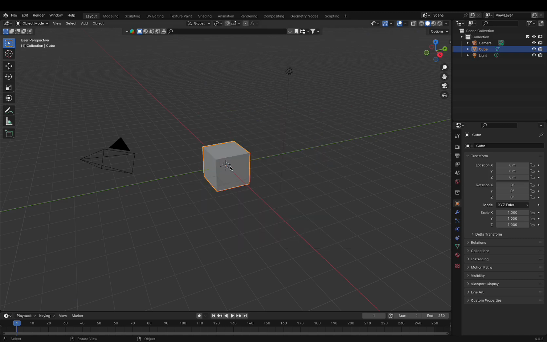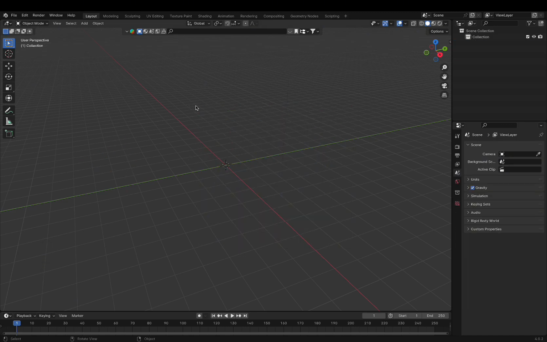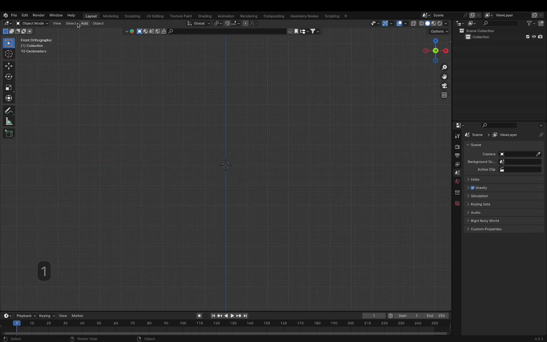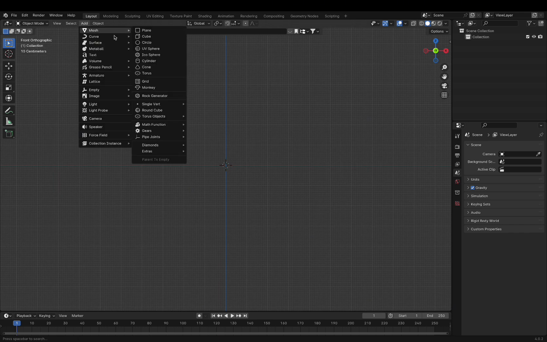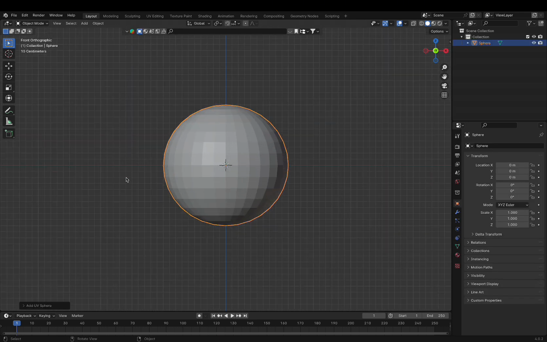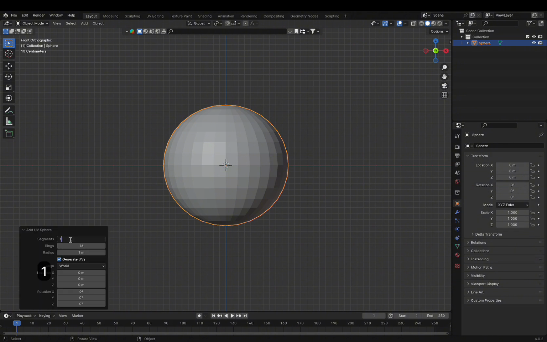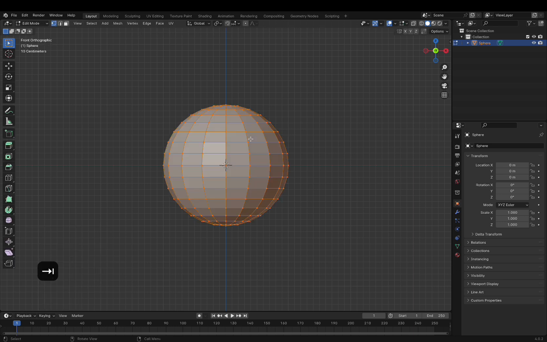Open Blender, select everything with the A key, delete with X, switch to front view, and add a UV sphere. Set the segments to 16. Enter Edit Mode, enable Proportional Editing and Transparency Mode.